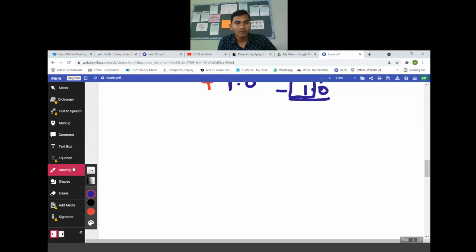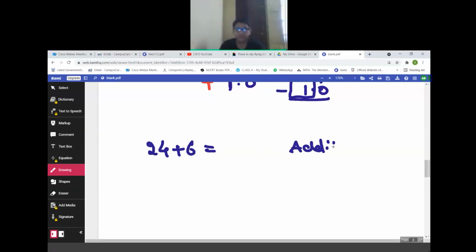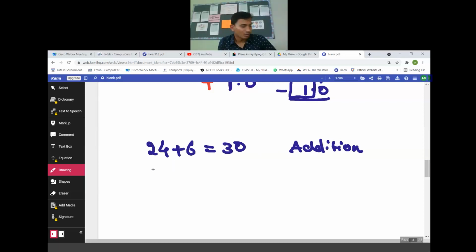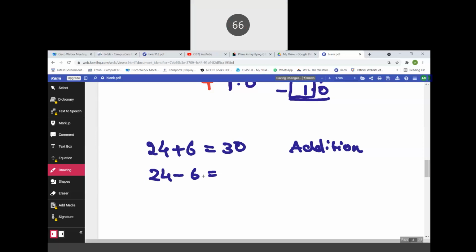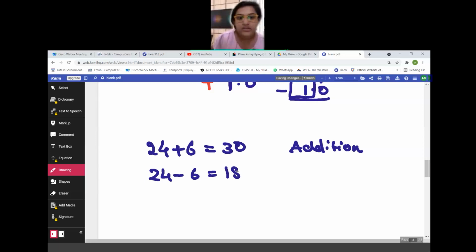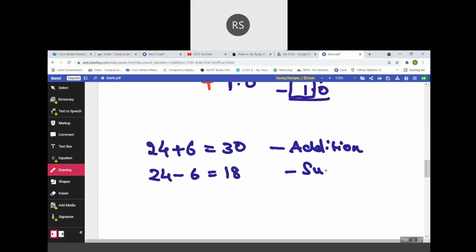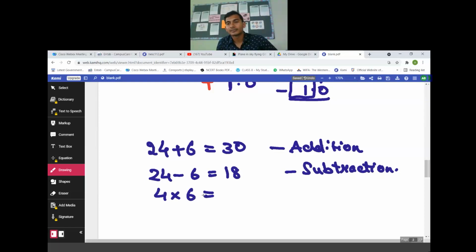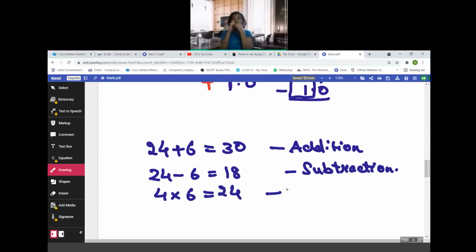Now tell me, what is 24 plus 6? 30. This is called the addition property. 24 minus 6? 18. This is called the subtraction property. 4 multiplied by 6? 24. What property is that?